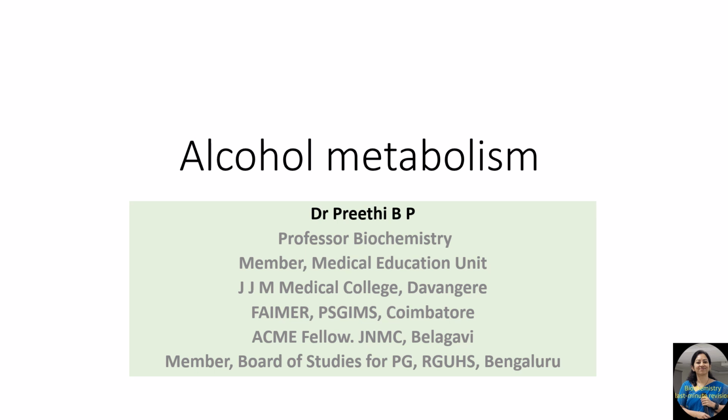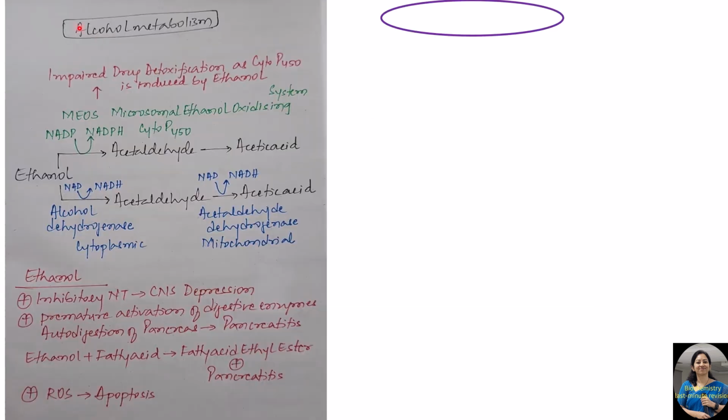Alcohol and gout. Why is it so? Let's uncover all these facts. Now, alcohol is metabolized into acetaldehyde with the help of NAD using the enzyme alcohol dehydrogenase, and it gets further oxidized to acetic acid using the acetaldehyde dehydrogenase enzyme, where NAD gets reduced to NADH. Now, alcohol dehydrogenase is a cytoplasmic enzyme, whereas acetaldehyde dehydrogenase is a mitochondrial enzyme.